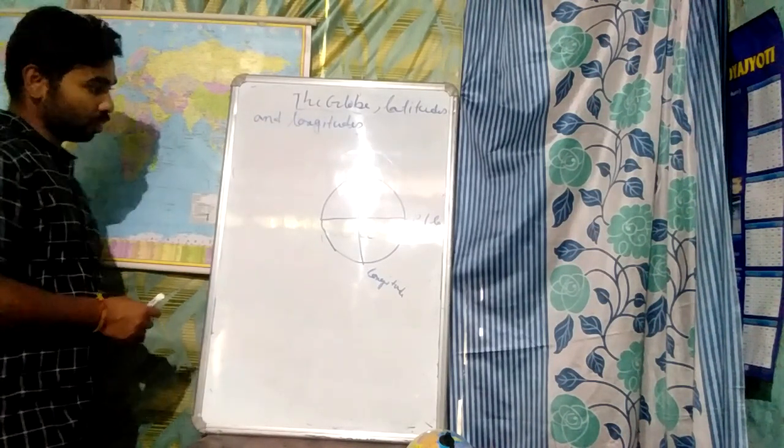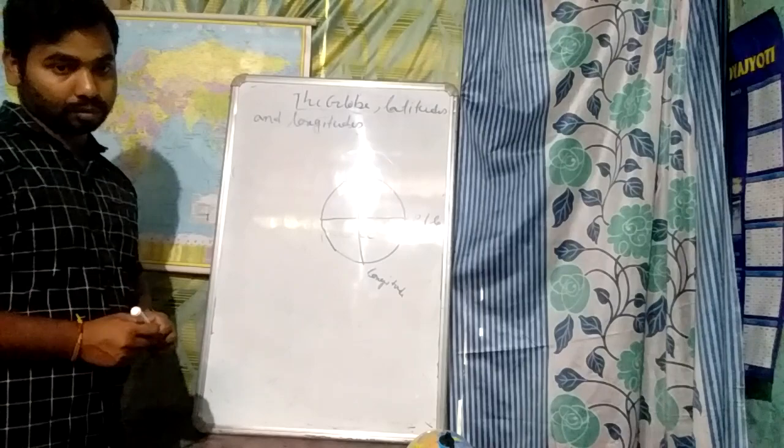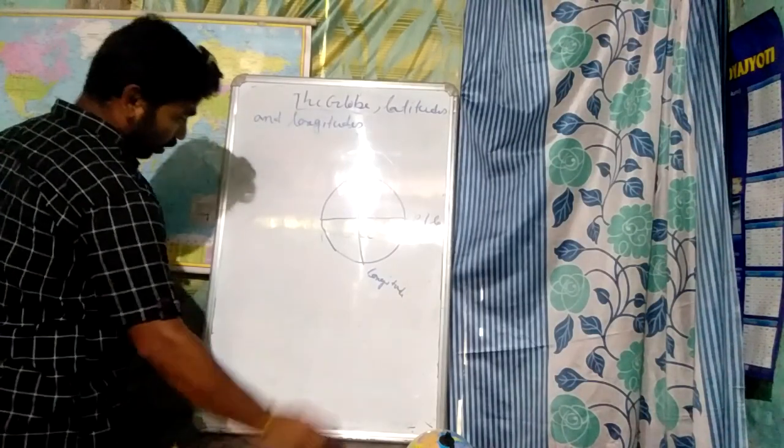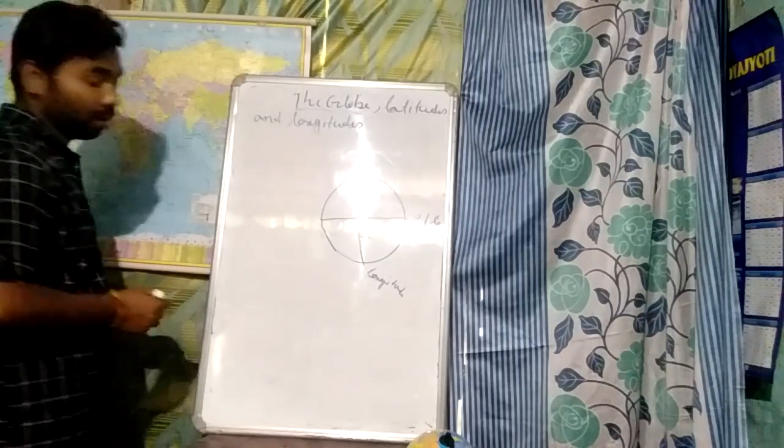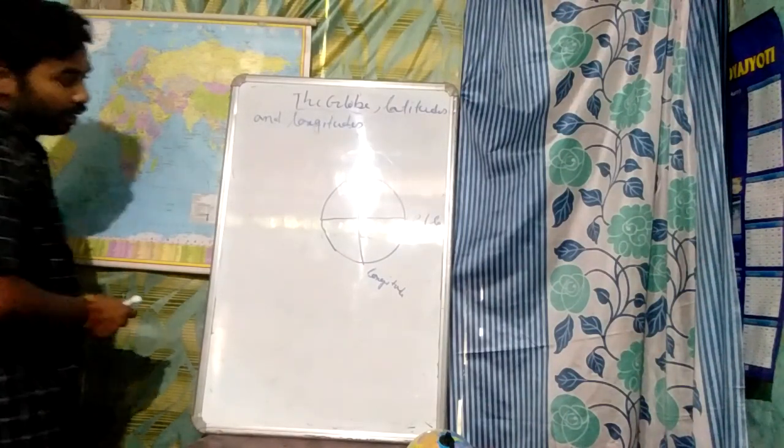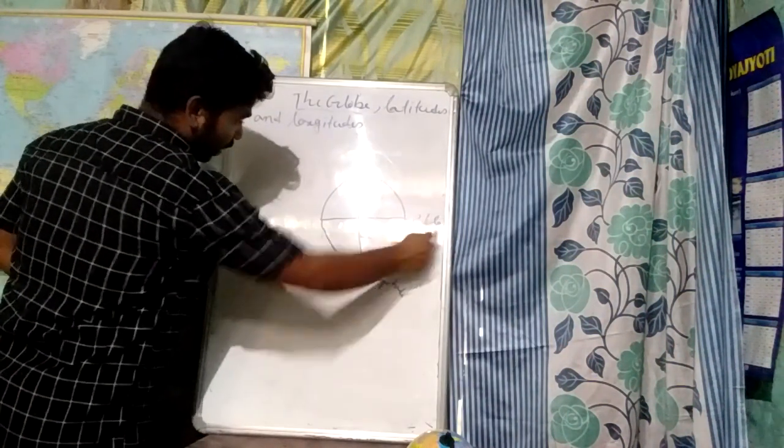Last class we discussed latitude and longitude. Again I repeat what is latitude and what is longitude.